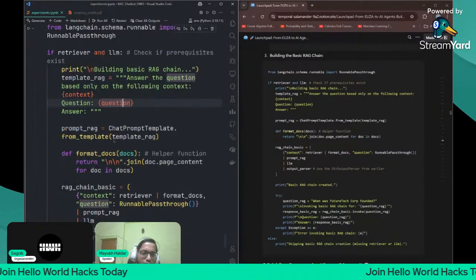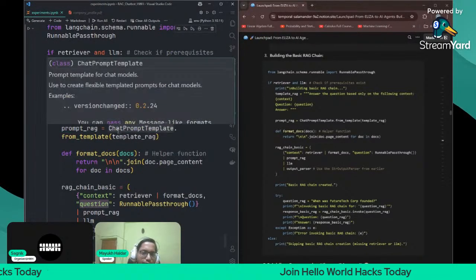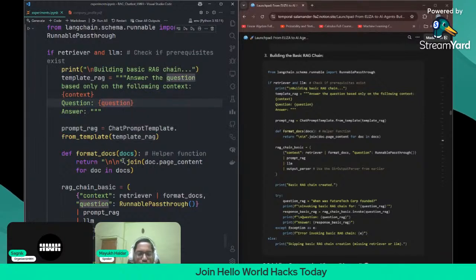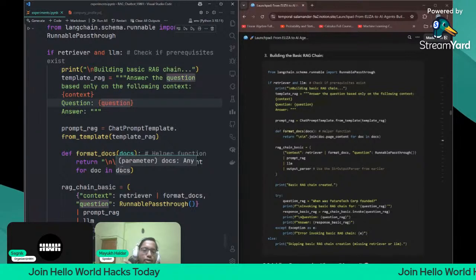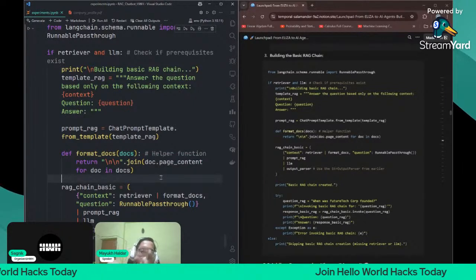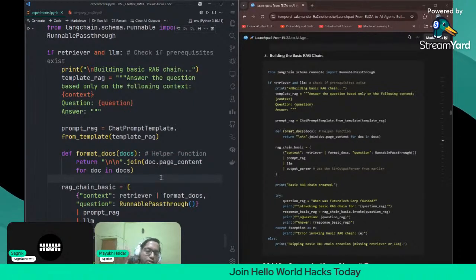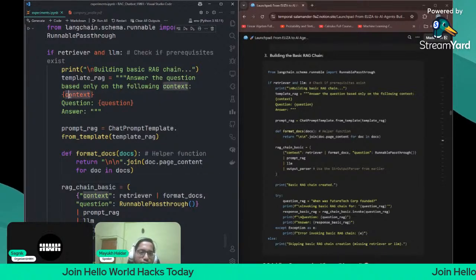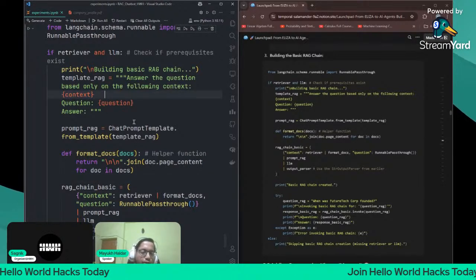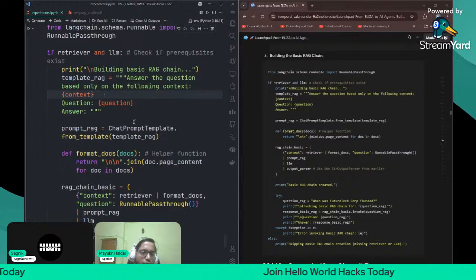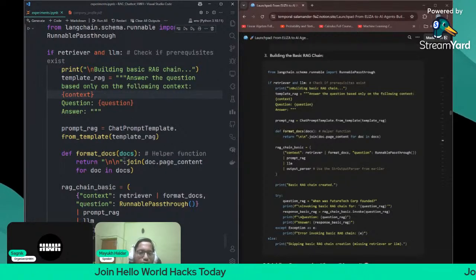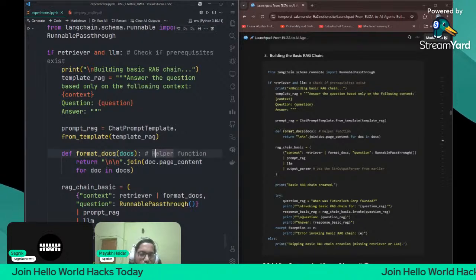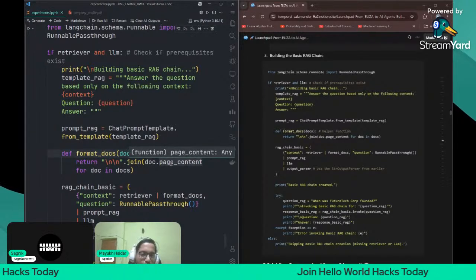So the prompt RAG will be ChatPromptTemplate.from_template with the template RAG. And what is format docs here? It is a helper function which will convert all the retrieved relevant chunks into one chunk, and then pass that chunk into the LLM as context. We can't pass the top two search documents as separate documents, so we convert them into one document using this separator: dot join doc.page_content for doc in docs.